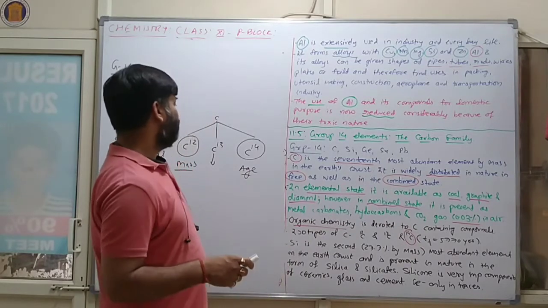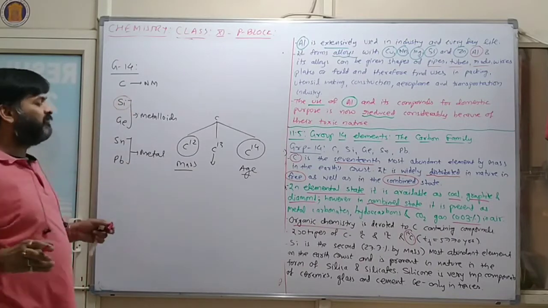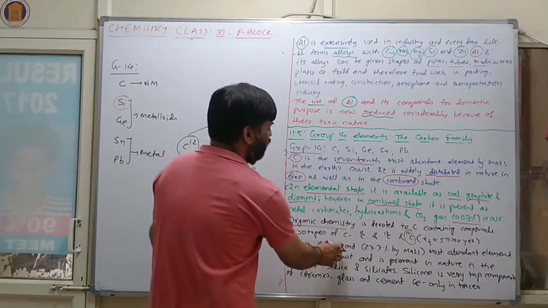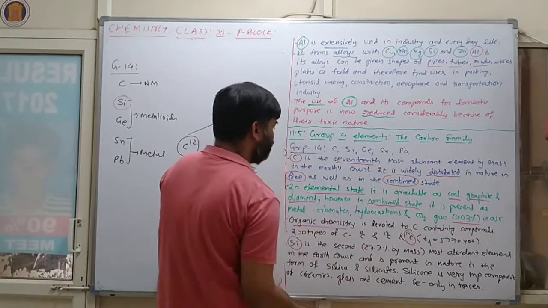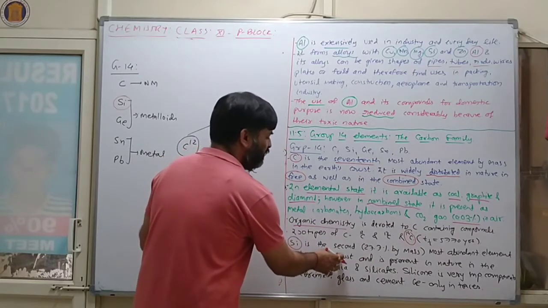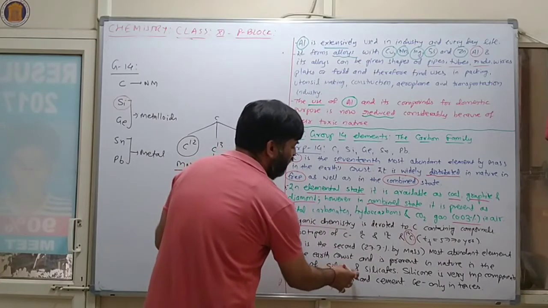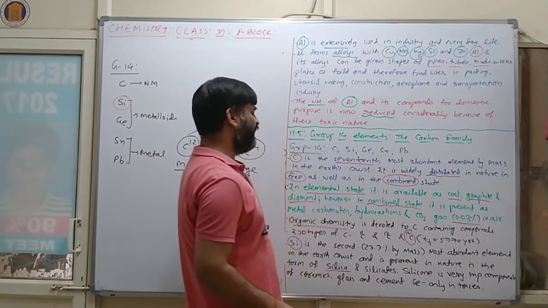Now the second important element is silicon. So now we will discuss silicon. Silicon is the second most abundant element on the earth's crust, 27.7% by mass, and it is present in nature in the form of silica and silicate.